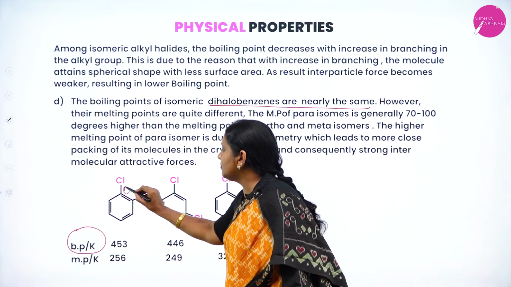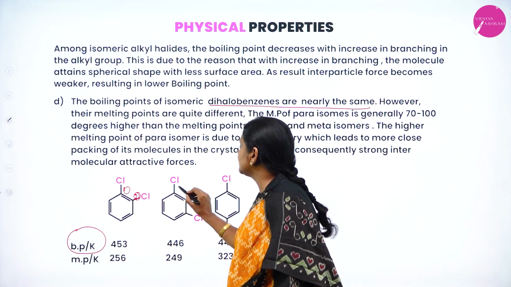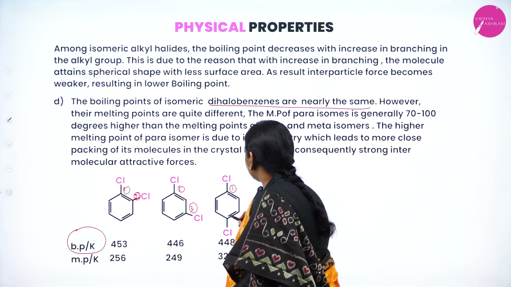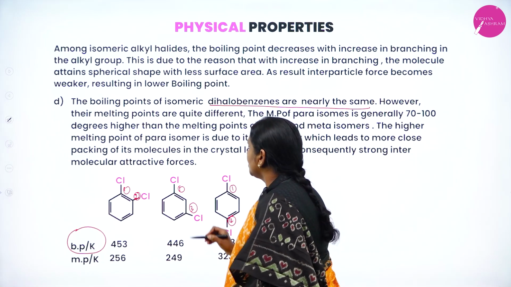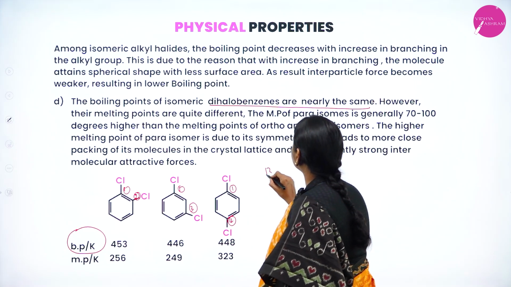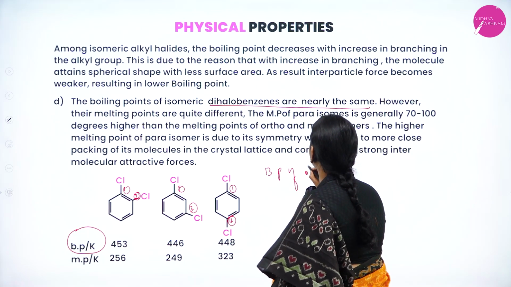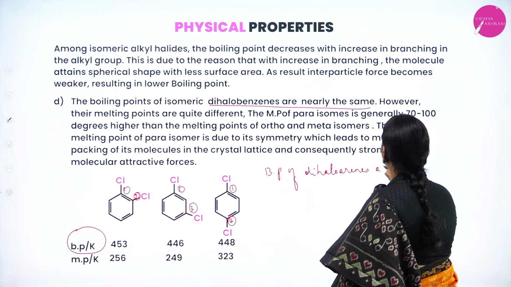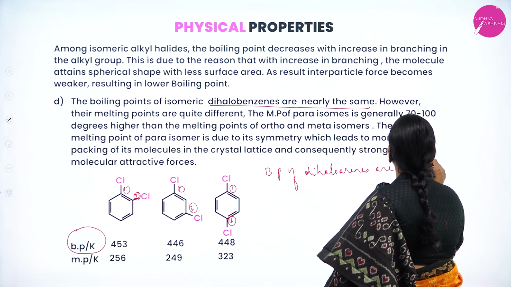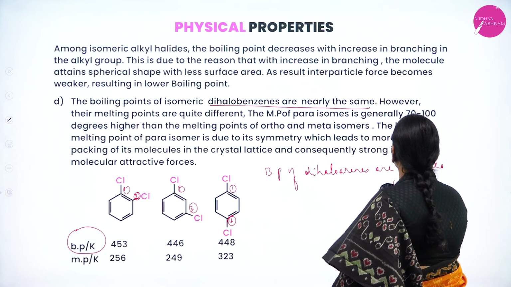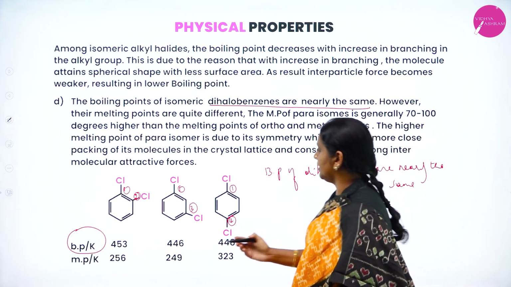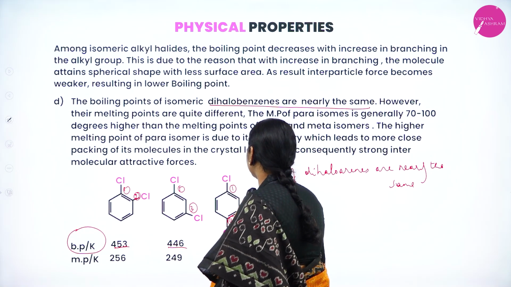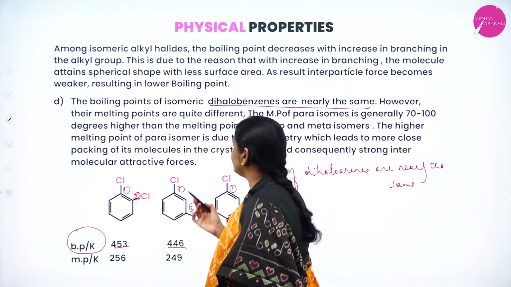This is 1,2-dichlorobenzene, this is 1,3-dichlorobenzene, and this is 1,4-dichlorobenzene. Observe the boiling point values: first case 453, then 446, then 448. There is a small difference between the boiling points.